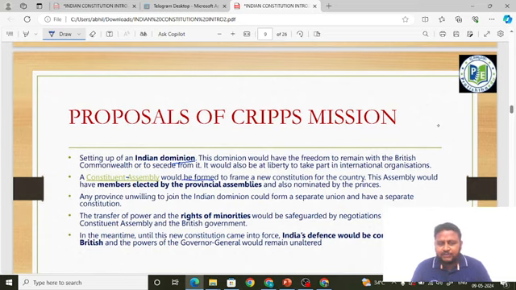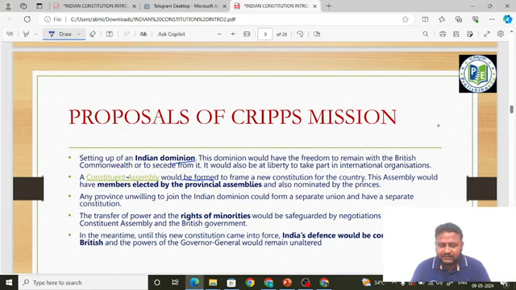For the assemblies, people were to be from the British provinces. How were the people to be selected to the Constituent Assembly? People would be elected, and that election is an indirect election. I will explain direct and indirect elections when we discuss other topics of Indian polity. From the princely states, where the kings were ruling, people would be nominated.